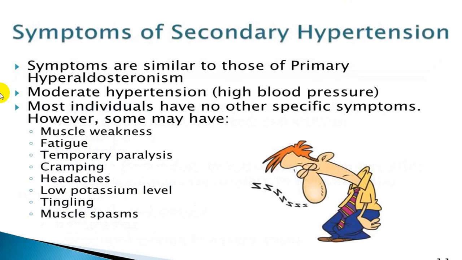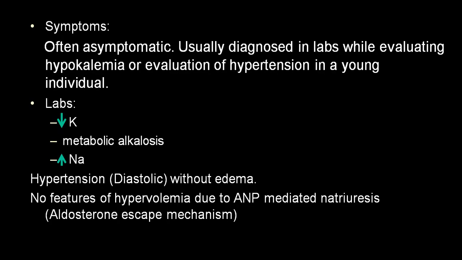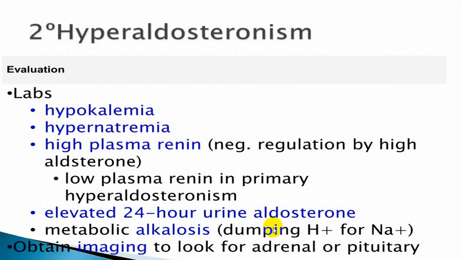So symptoms remain almost the same as that of primary. Common in both are hypokalemia, metabolic alkalosis, and hypernatremia. In the secondary variety, there is a high renin level.